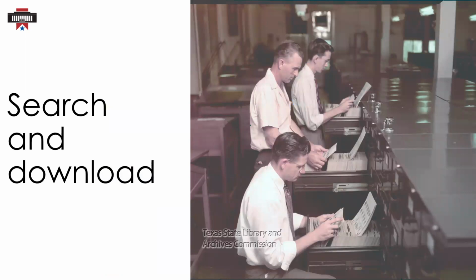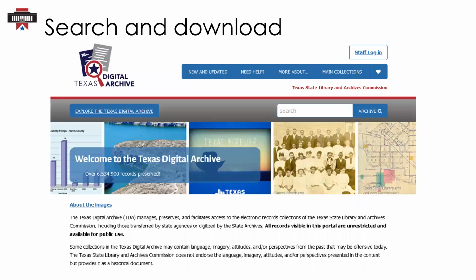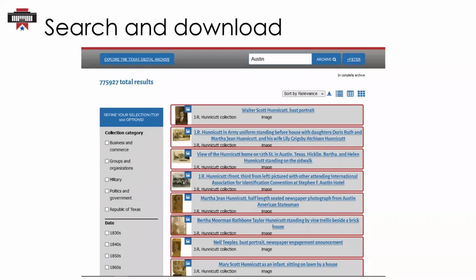Next, we're going to explore options to search and download from the TDA. You have the options to search all of the TDA or search within specific collections. Let's try searching all of the TDA for Austin. So searching for Austin, we get 775,927 results, which is a lot. So we might want to refine that.